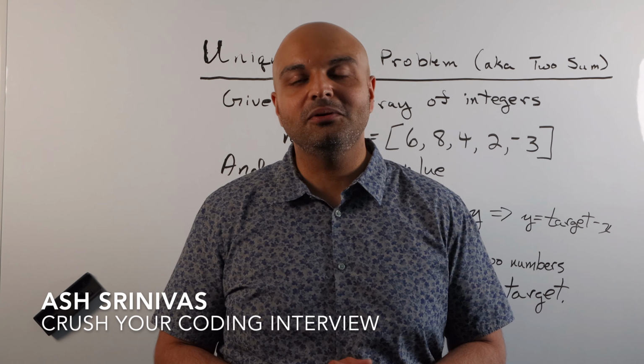Also, while it's implied, I would double check that we are guaranteed to find the answer within here, right? For instance, if somebody were to give you a target value of 15, there's no way you could get to 15 using the numbers inside this array. So double check those assumptions and make sure that you and the interviewer are on the same page. All right, so without further ado, let's dive into the coding.